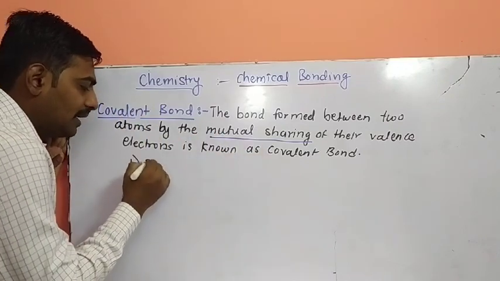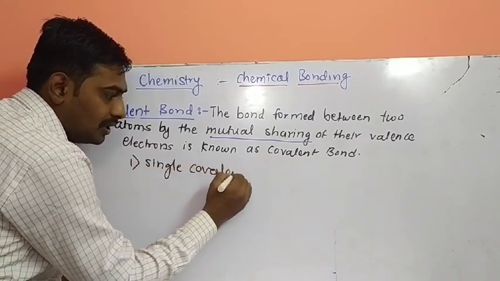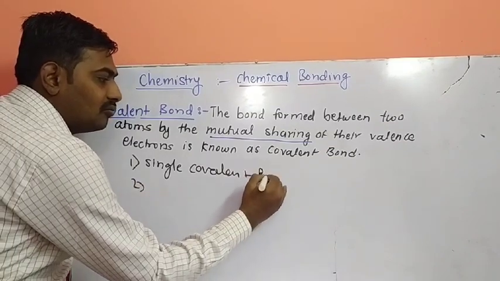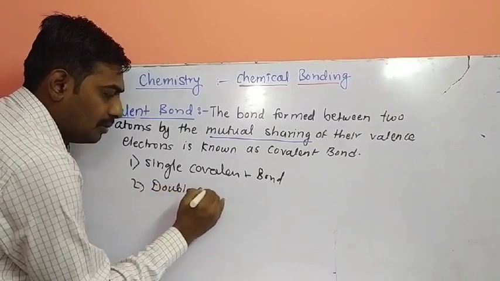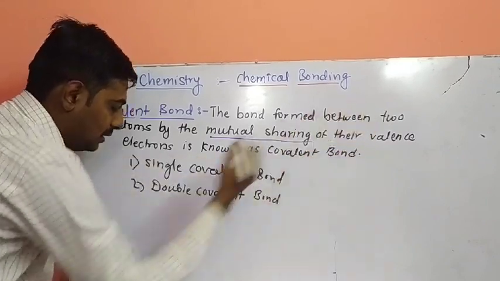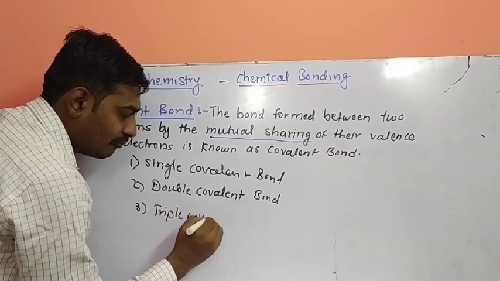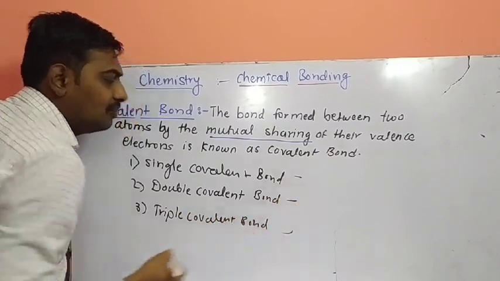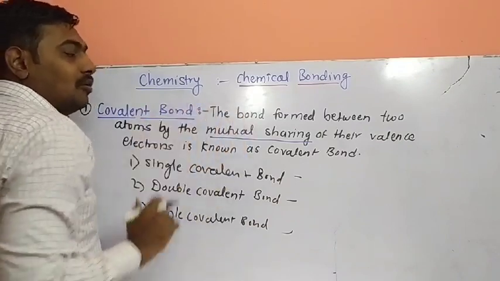So what are the different types of covalent bond? The covalent bond is further divided into the single covalent bond, second, the double covalent bond, and third, the triple covalent bond. So what are the definitions of these three covalent bonds? First, the single covalent bond.